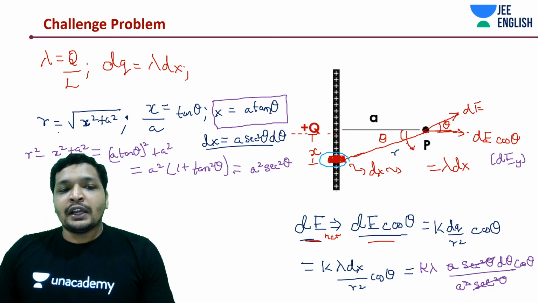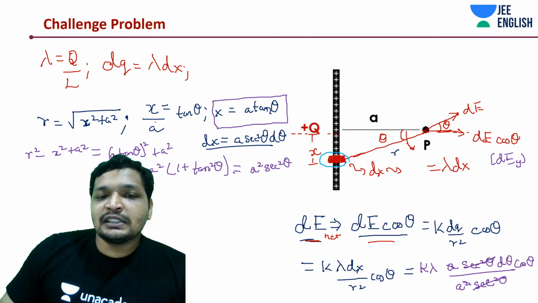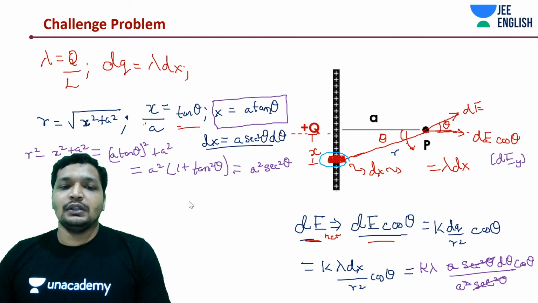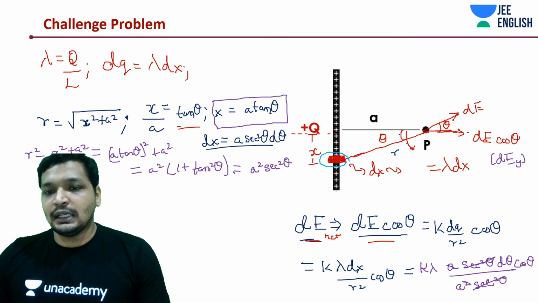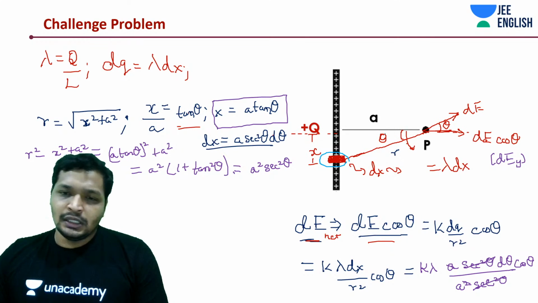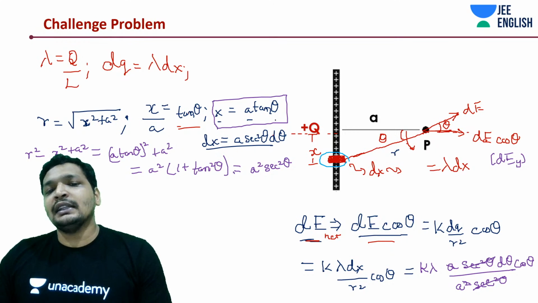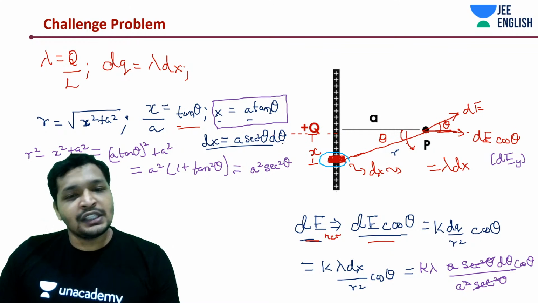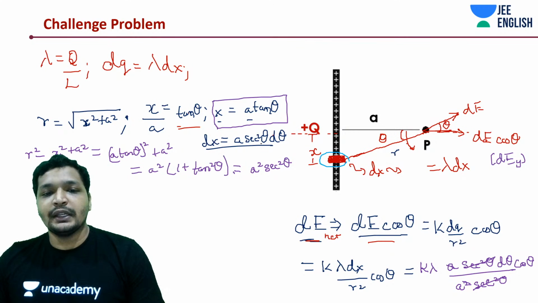So first of all, I wrote down the value of r, which is nothing but under root of x square plus a square, and then I said that x by a is tan theta. If this is theta, x by a, where x is a variable and a is a constant, is tan theta. I'm saying that x is nothing but a tan theta. So dx is going to be a sec square d theta. You differentiate sin theta divided by cos theta as well, you'll get sec square theta d theta.